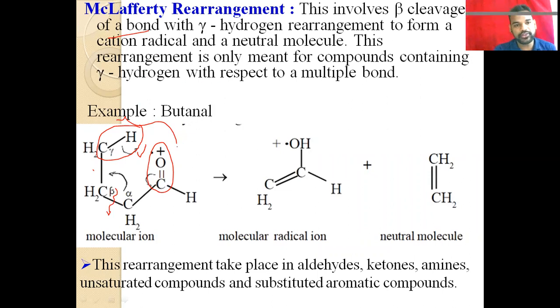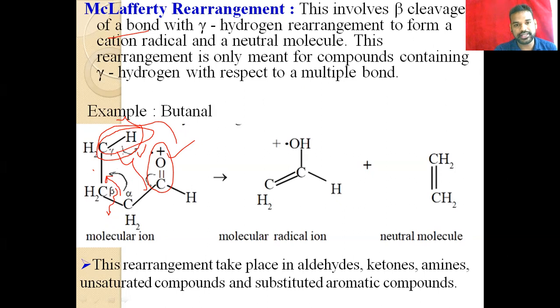From this example you can easily understand. This is the compound, we have the molecular ion, and here we have the carbonyl group. Yes, the first condition is obeyed, and then it has alpha, beta, and gamma carbon, so the second condition is also obeyed. The third condition is that they must have the gamma hydrogen. This is also obeyed, and then it undergoes the alpha-beta cleavage and it rearranges.